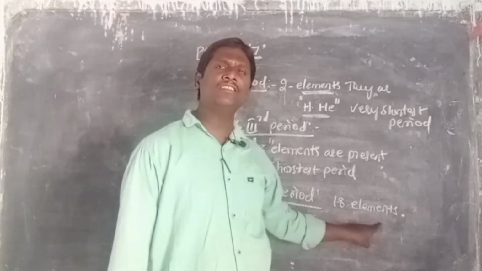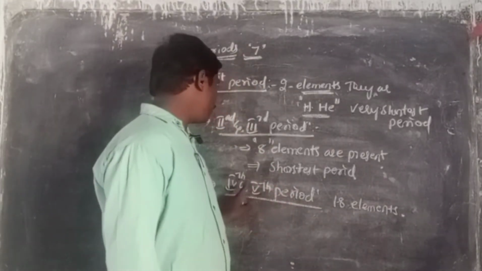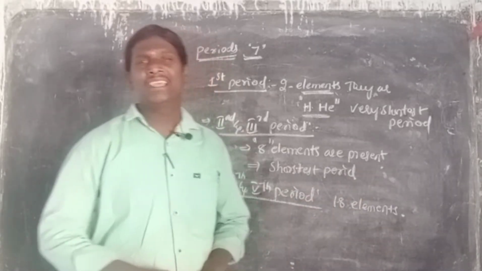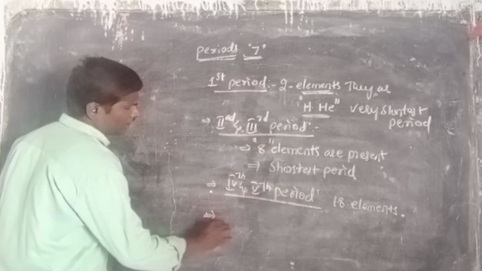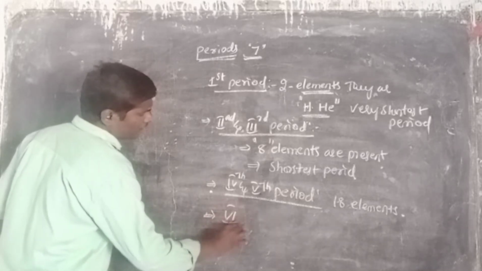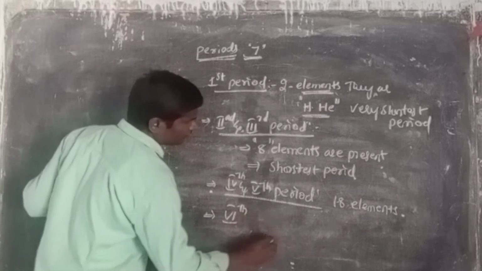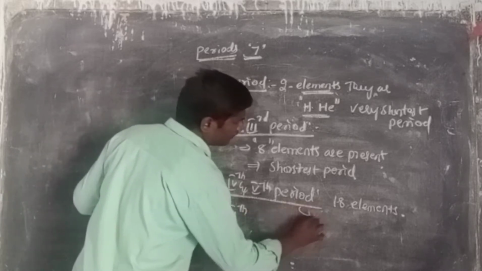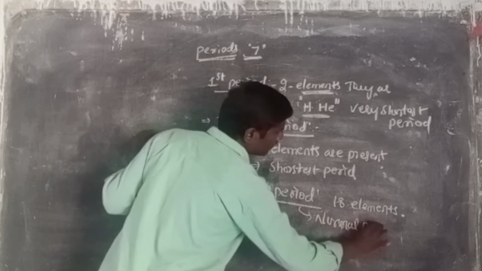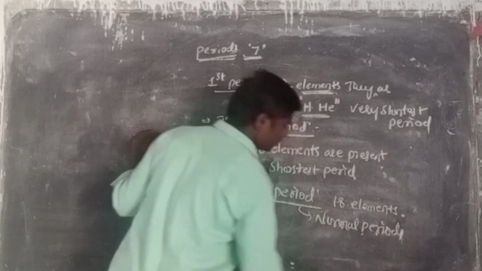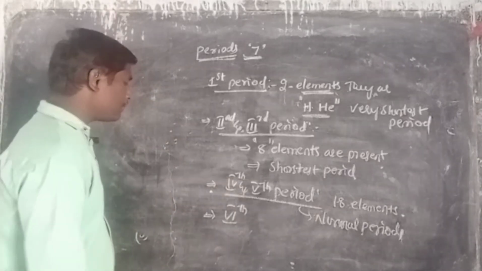In the periodic table, the fourth and fifth periods have 18 elements each. Then next we talk about the sixth period, which is very important. The fourth and fifth periods are called normal periods.